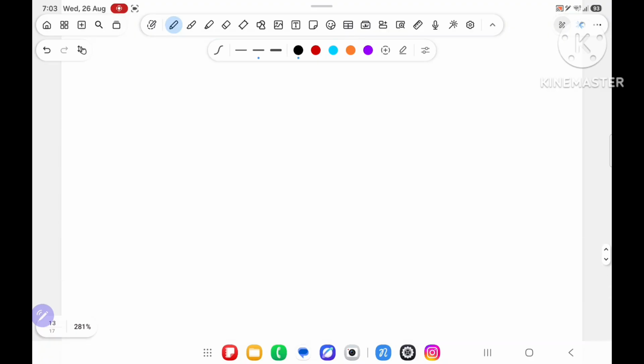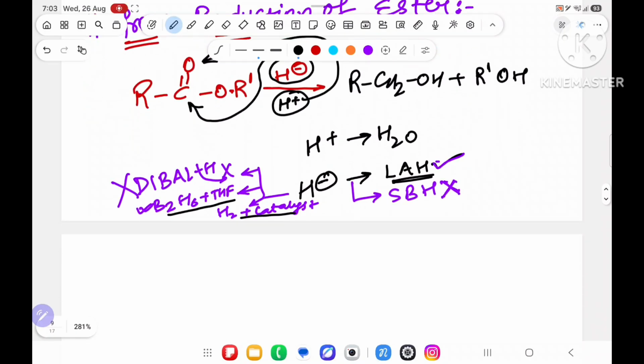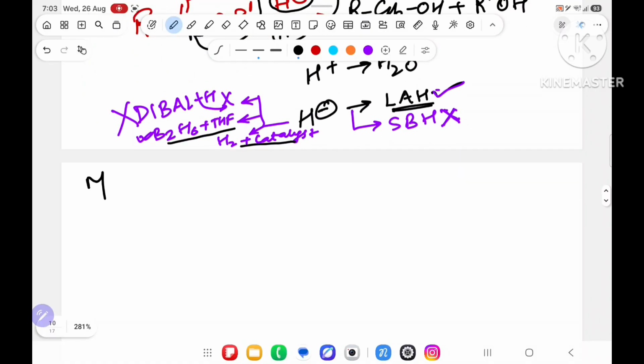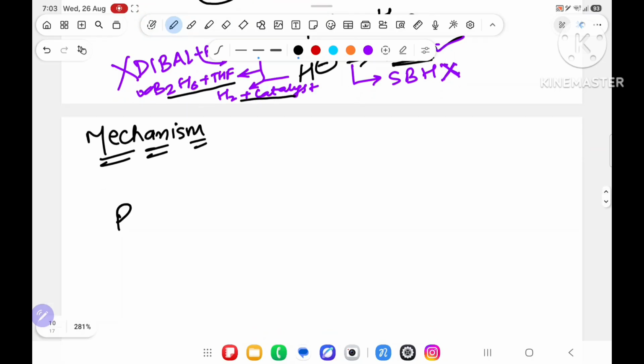Okay, sir, how many times we will say that? Okay. Now, see over here. What is happening? If you understand the mechanism of ester by using the reducing agent, what you are getting? Over here you have ester R C double bond O O R dash. First of all, what happened? Carbon and oxygen, there is electronegative difference. Due to electronegative difference, it will get partial positive, it will get partial negative. After seeing positive on carbon, H minus from reducing agent.